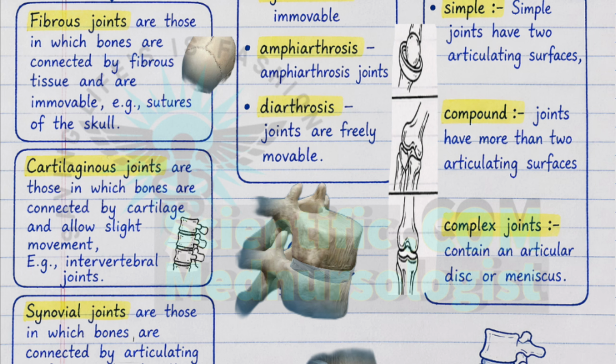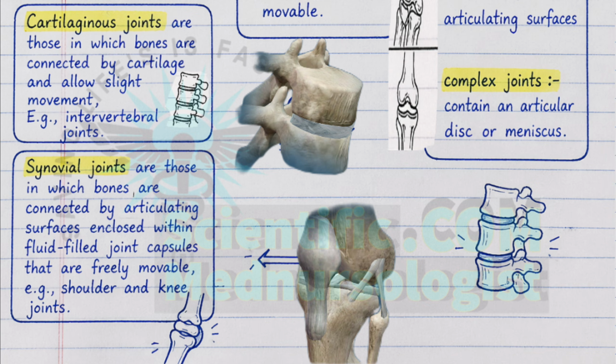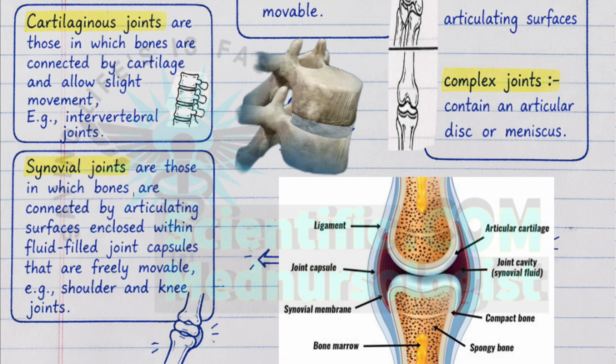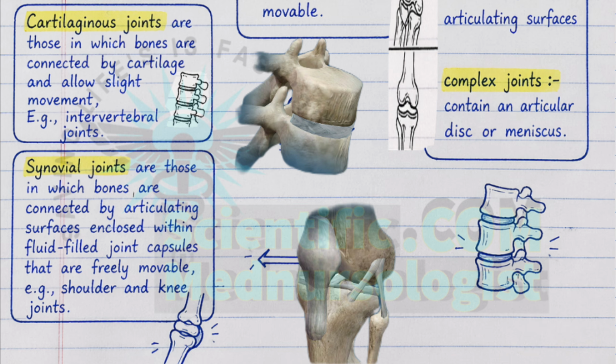Your backbone can bend slightly, it cannot bend 360 degrees. So you cannot move these joints in 360 degrees. If you do so, it will be broken because it has only limited movements. The next, third one, is synovial joints. In these joints, bones are connected by a synovial fluid filled joint capsule that allows free movement. Example, shoulder joint and knee joint. So your limbs like hands are synovial joints which allow 360 degree movements, whereas your backbone does not allow 360 degree movements. It allows only limited movement.